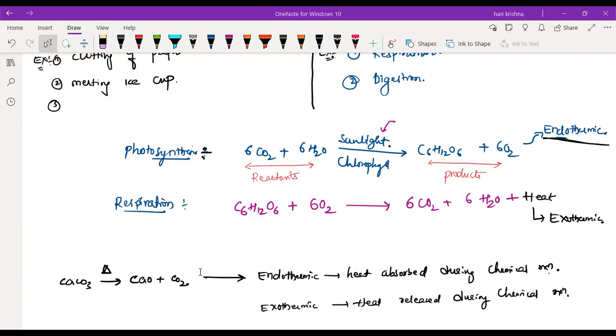Now we are giving the heat energy, that is endothermic. If heat is given in, it is endothermic; if heat is given out, it is exothermic. Now clear for everyone? Yes, sir.